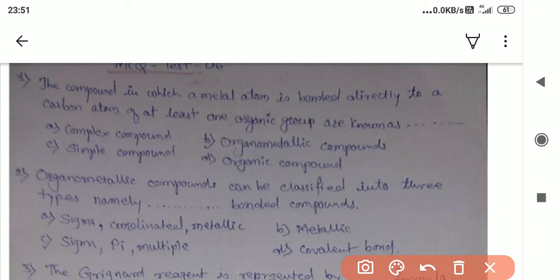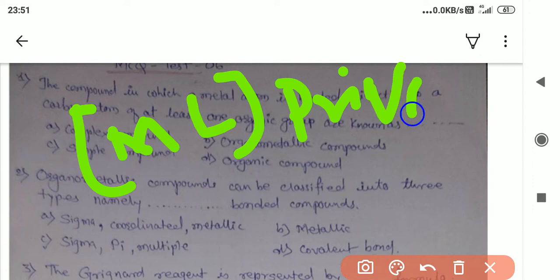See, what is the difference between the organometallic and coordination compound? In examination, you may have some trouble to distinguish between organometallic compound and the coordination compound. Coordination compound is denoted by the metal, then ligand, and again primary valency. This you must remember.